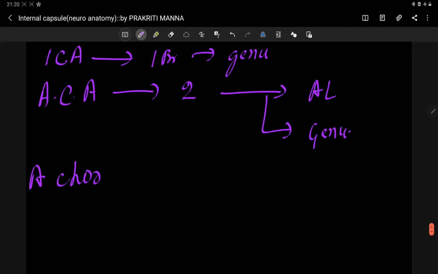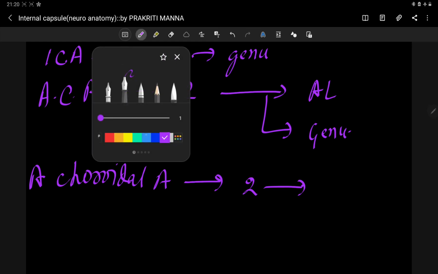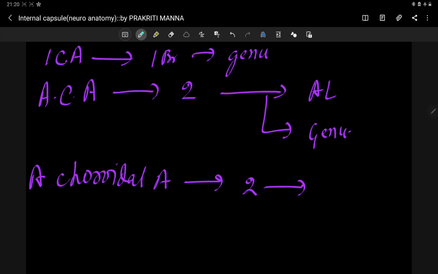Anterior choroidal artery also gives two branches, supplying your posterior limb and also your sublentiform part. This much portion I already told.